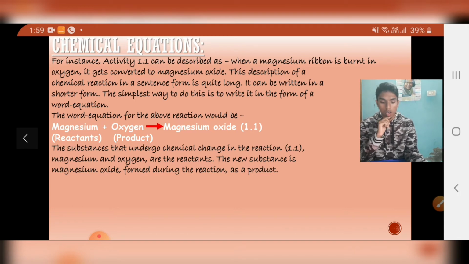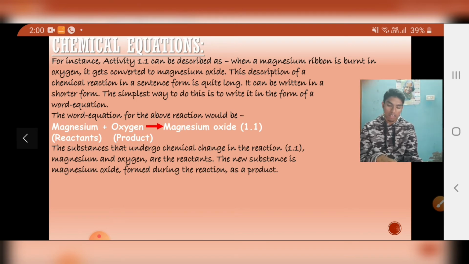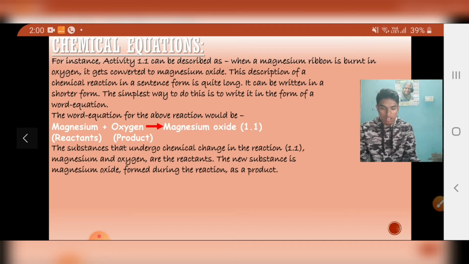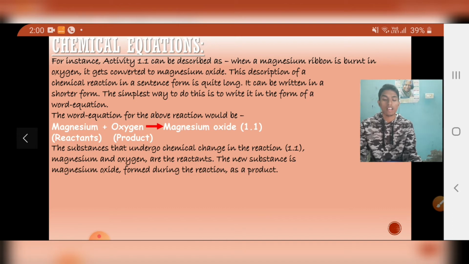Magnesium plus oxygen, arrow, magnesium oxide. So here we can see that magnesium is combining with oxygen, forming magnesium oxide. This is even simpler than the description given above. You have read the first line, right? When a magnesium ribbon is burned in oxygen, it gets converted.